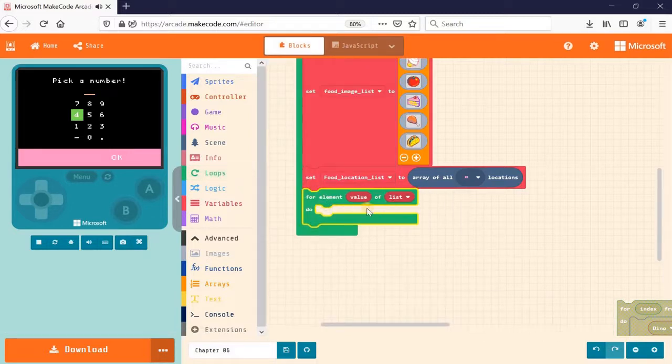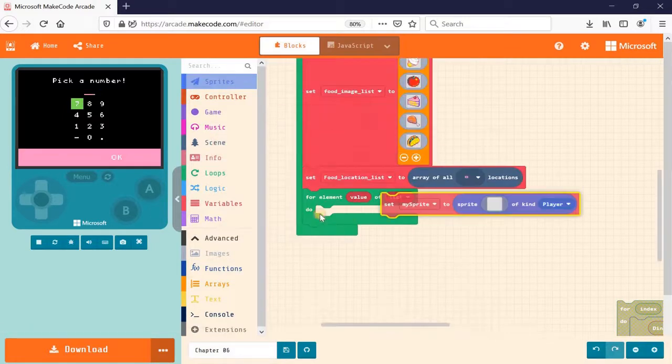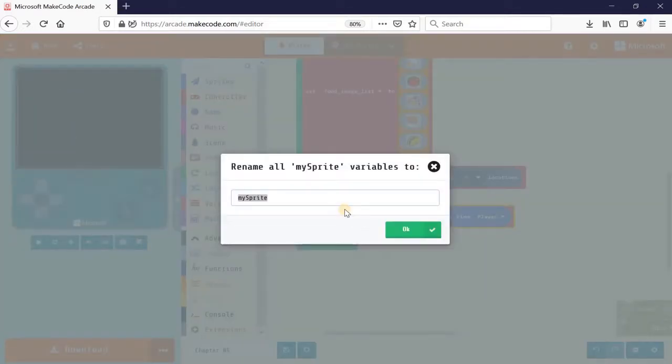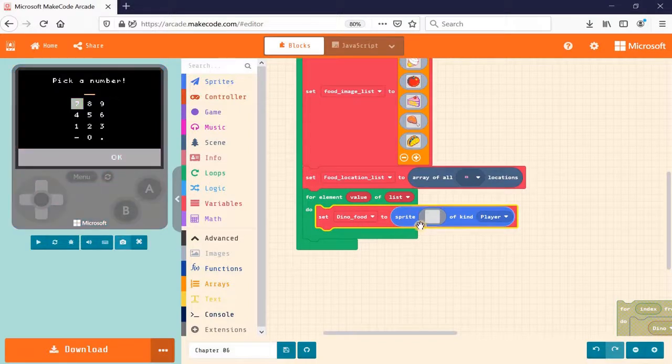So for every item in my food locations, I want to create a food sprite that uses the image that the user has selected. So let me go ahead and create a new sprite, and I'm gonna call this sprite Dino food, and it's gonna look like the image that the user has selected.